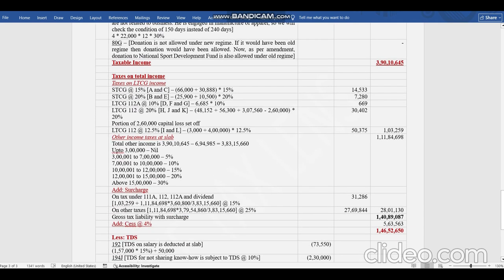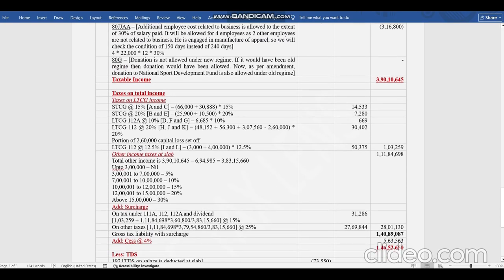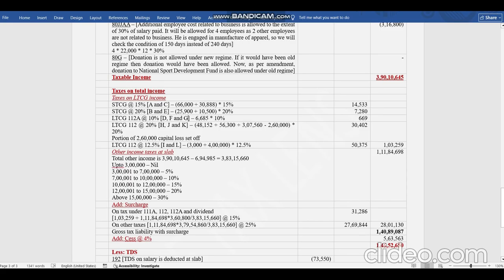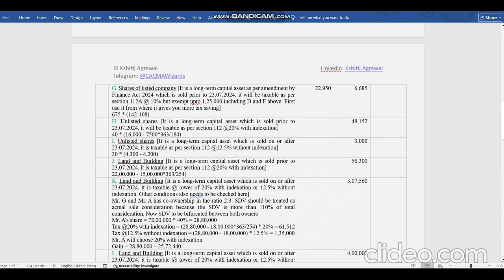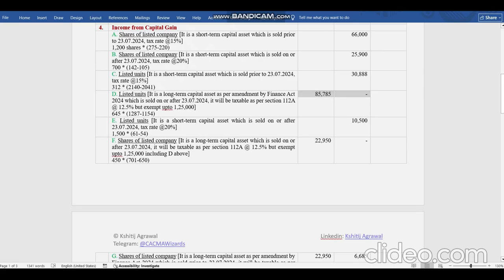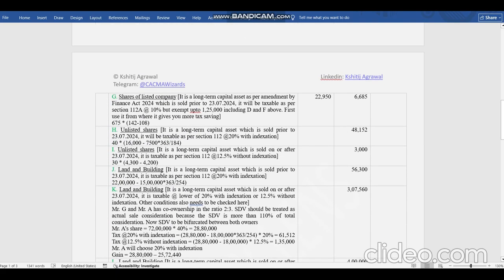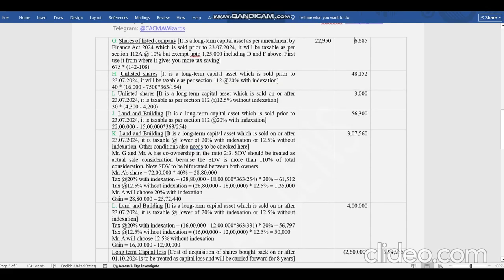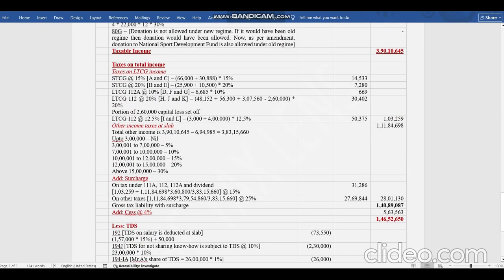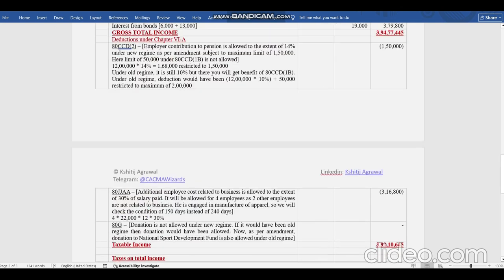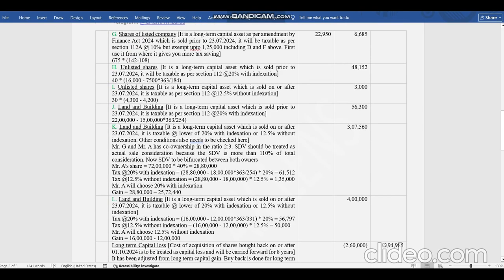Moving forward, 112A at 10%, which is prior to 23rd July, and 112 at 20%. Sorry, 112A at 10%, D, F, G, 3 cases. We have given the benefit of 1,25,000. This one 85,000, 22,950, and this 22,950. So we were having 6,685 into 10% as the taxable amount. Then 112 H, J and K. H is here, J is here and K is here.